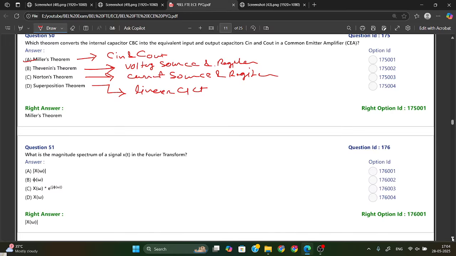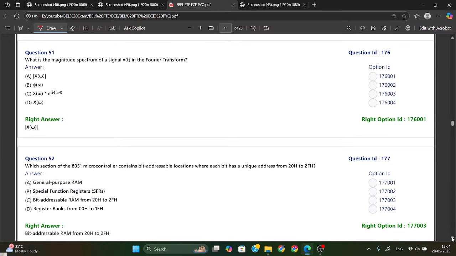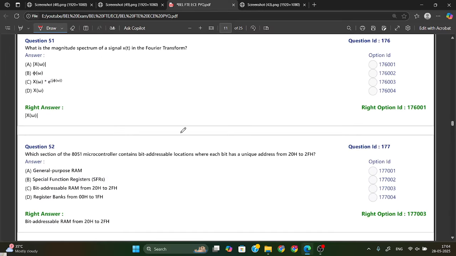Okay, now the next one is, what is the magnitude spectrum of a signal x of t in the Fourier transform? Generally we write it as X of omega. So option A is your right answer.